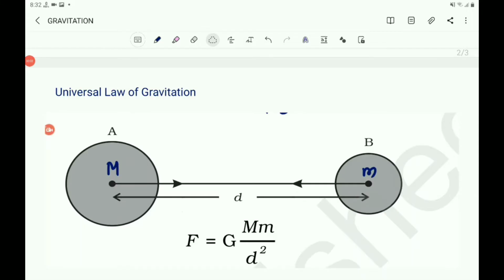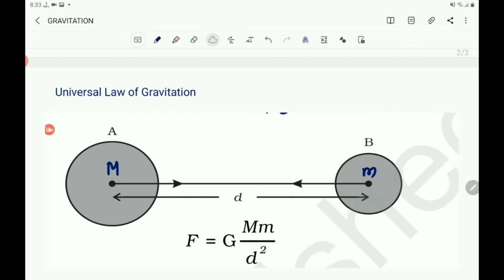Children, let us continue the chapter Gravitation. It is already discussed about gravitation and gravitational force. Then what is gravitational force? Newton concluded that all the objects in the universe have gravitational force. Every object in the universe attracts every other object with a force called gravitational force. And he also gave the law of gravitation, which is termed the universal law of gravitation.